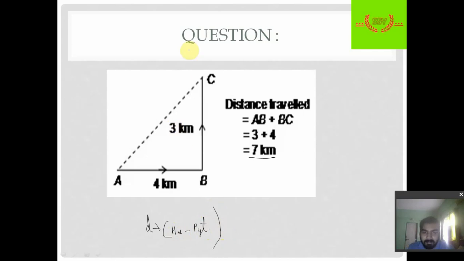Let me tell you, displacement is this path, nothing else but this path, because it is the shortest distance between A and C. The initial point is A and the final point is C. So the shortest path between the initial and final point gives the displacement. Tell me the answer in the comments.